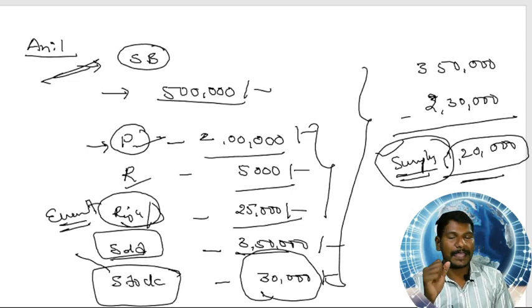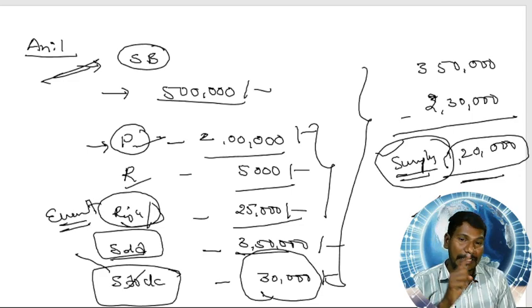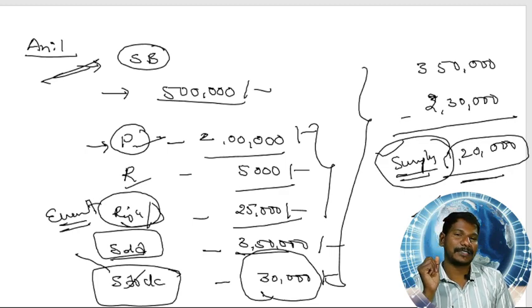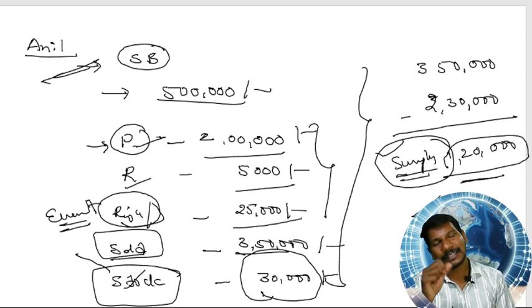Did you understand? Yes. So here there are some transactions as well as some events. Stock in hand is also an event. Surplus is also an event. It is the result of performing the transactions. I think it is clear for you. Okay, my dear friends, so now what do we have to do? We have to identify what is the primary concern here. Identifying the financial transactions is very important here.